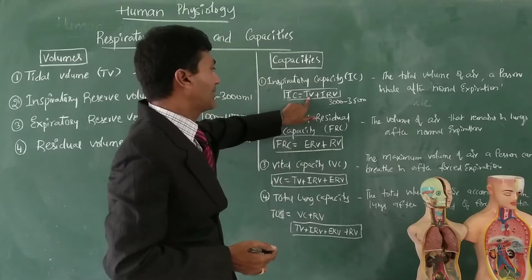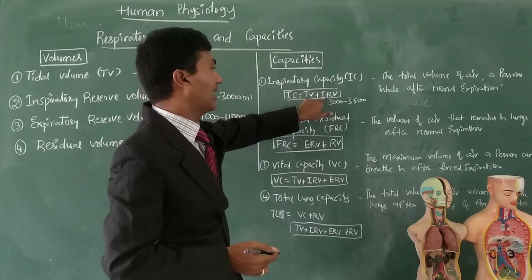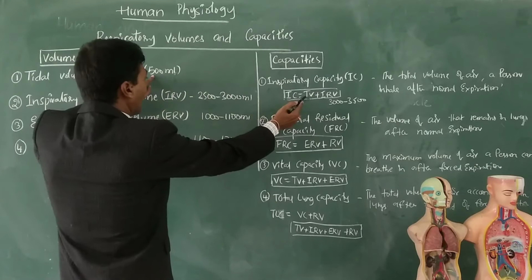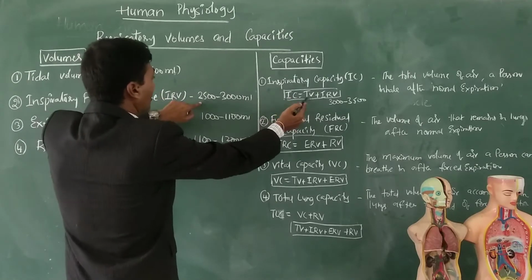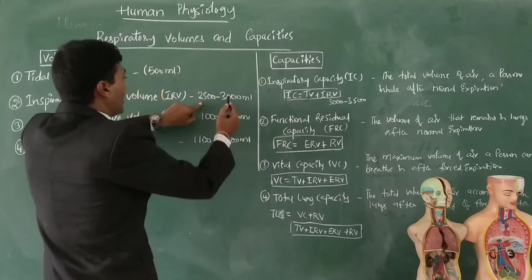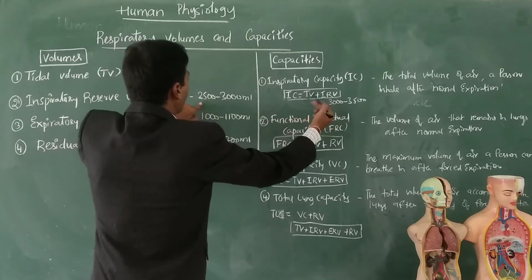Simple, add the tidal volume with IRV and that value will come. Already I told you 500 is the tidal volume, and if you take IRV as 2500, it will be equal to 3000, or if you take 3000, it is 3500.